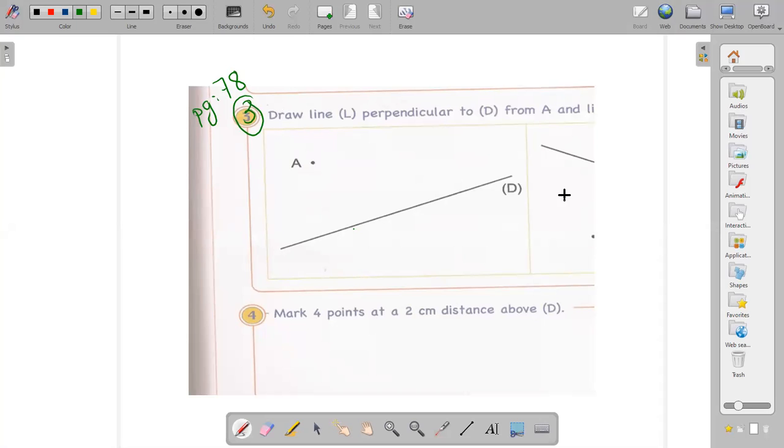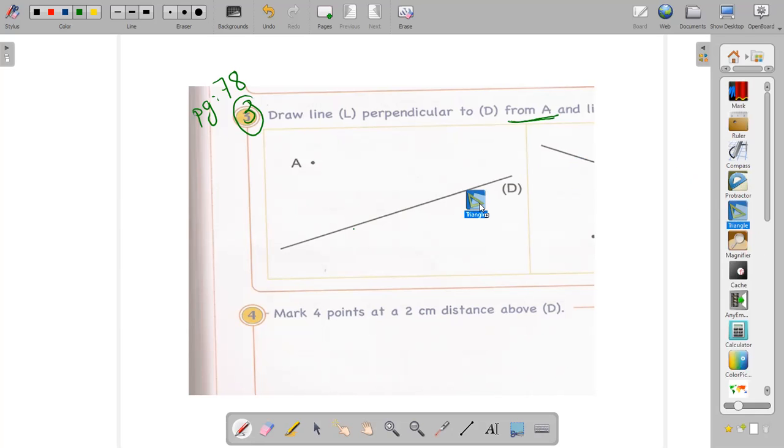Draw a line L perpendicular to D from which point? From the point A. Okay, from this point, we have point A and we have line D. From this point, I will draw a perpendicular line to the line D. The perpendicular line, what do we use in order to draw it? We have to use a set square ruler. So let's bring the set square ruler.